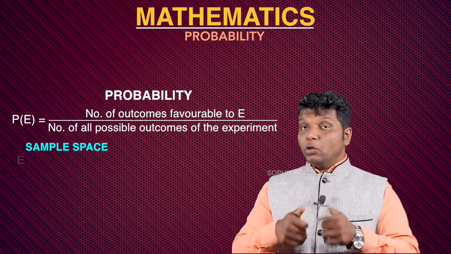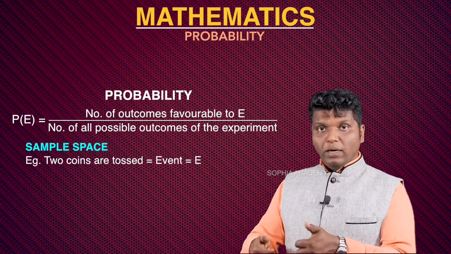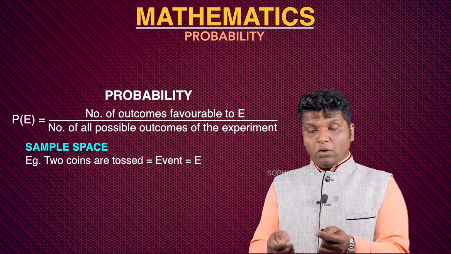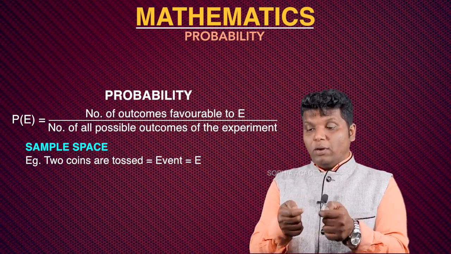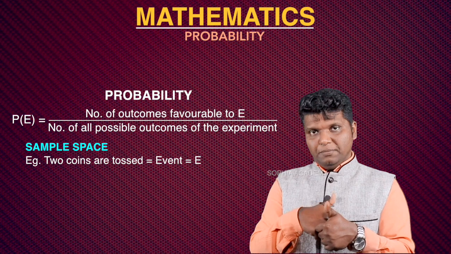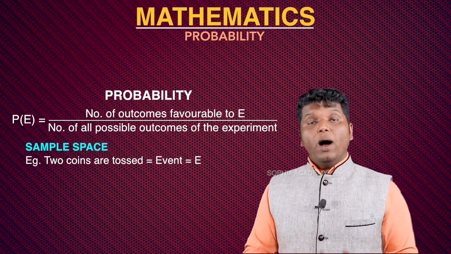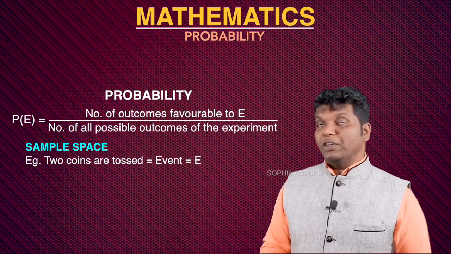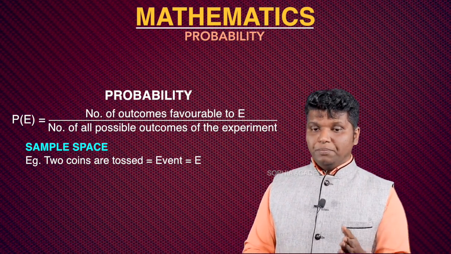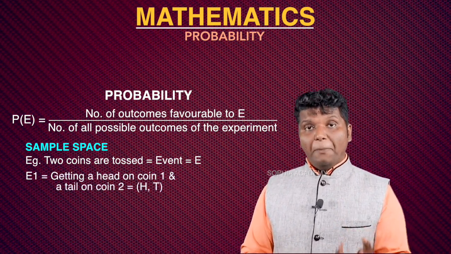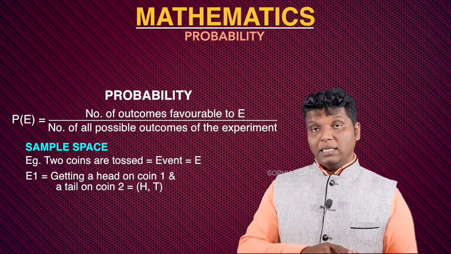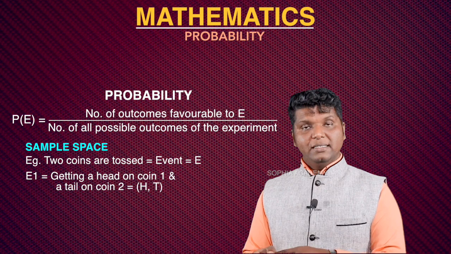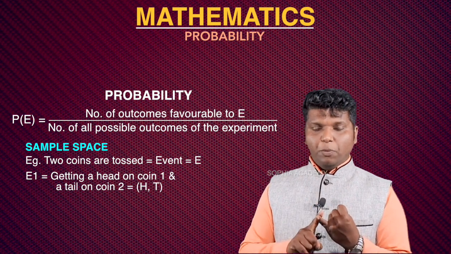Just imagine that if two coins are tossed simultaneously, if you are taking one coin and then you are tossing another coin, means in both of your hands there is one coin each and you are tossing both of them simultaneously. So now tell me, what are the possible outcomes? The possible outcomes, let us take it as the upper part of the first coin can become head. At the same time, the upper part of the second coin can become tails. So head and tails. That is the first possible outcome.